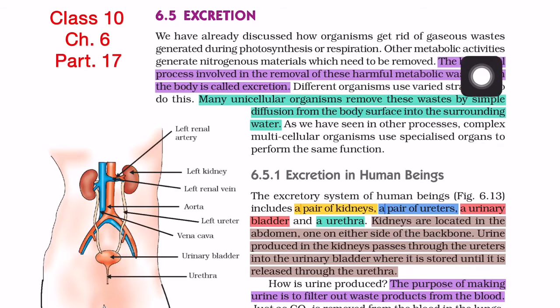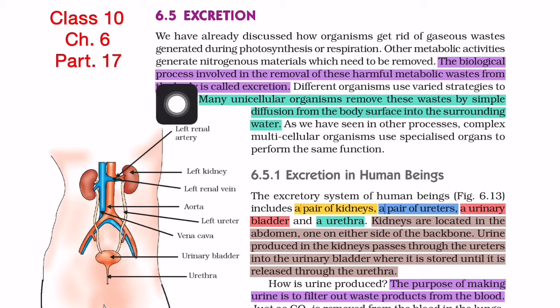The other metabolic activities generate nitrogenous materials which need to be removed. For the other metabolic activities, there are some other waste materials. These are called nitrogenous materials. Why? Because these wastes are a part of nitrogen. That is why these are called nitrogenous materials. For example, urea, ammonia, etc. So these are to be removed from the body.